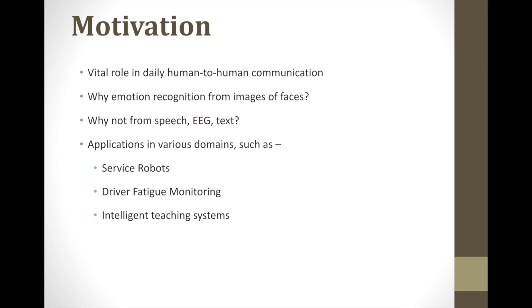Now that we know it's an important problem to solve, there could be various sources to solve this problem. Maybe you could solve it using images, using speech, using text, right? So why did we go ahead with images? This is because there are a lot of images available on the internet due to the digital era. Since machine learning and deep learning algorithms require a lot of data to perform well, we thought of going ahead with this approach as compared to other data sources. And the applications are in service robots, in driver fatigue monitoring, and in intelligent teaching systems.